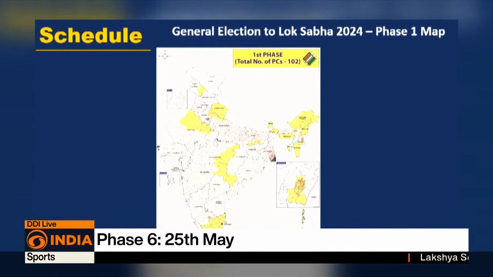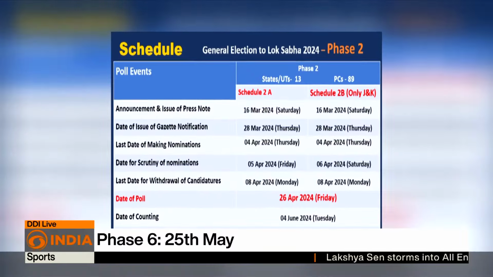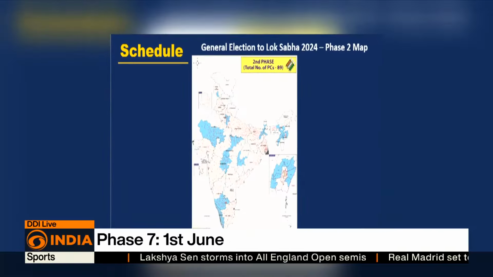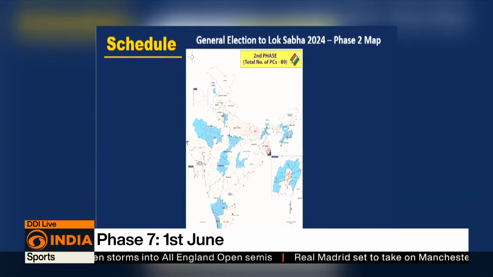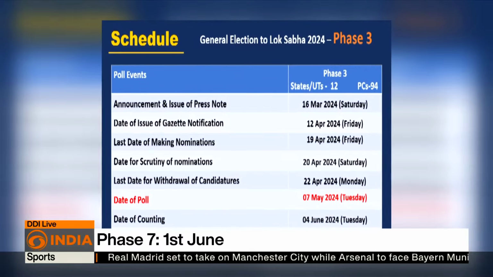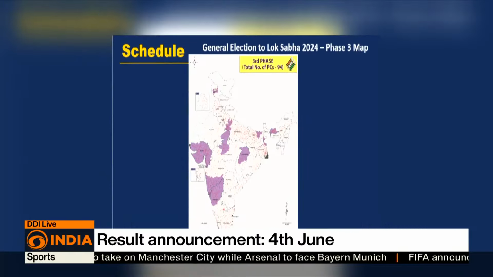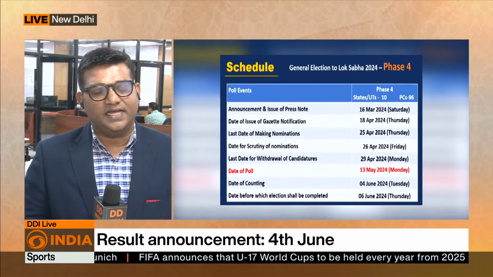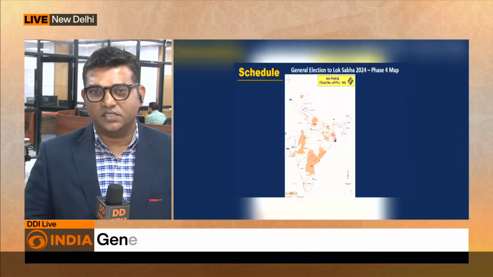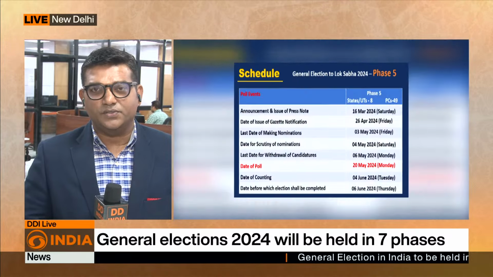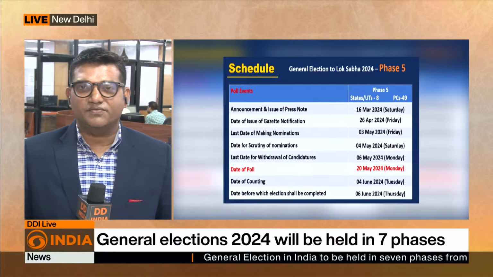There were many question marks being raised about the EVM machines, it coming into the court many a time. The Election Commissioner was very clear, every step is being taken for it to be free and fair. A lot of efforts, a lot of lessons that they have learned over the last 11 to 12 state elections that have taken place in the country, and every valuable lesson that they have picked is being put to use here in this biggest election of all, the 2024 elections in India. And the Election Commission is leaving no stone unturned in making it a fruitful election, to make every vote that people vote for count for the people and for the parties in the fray.